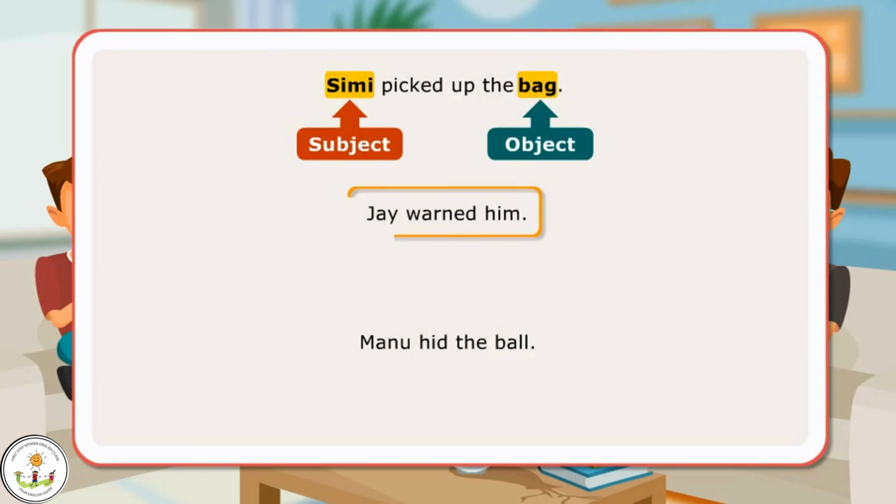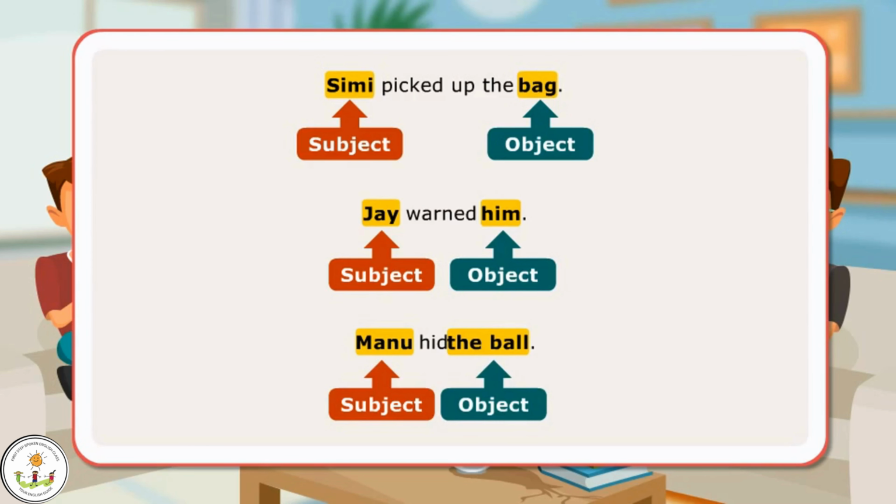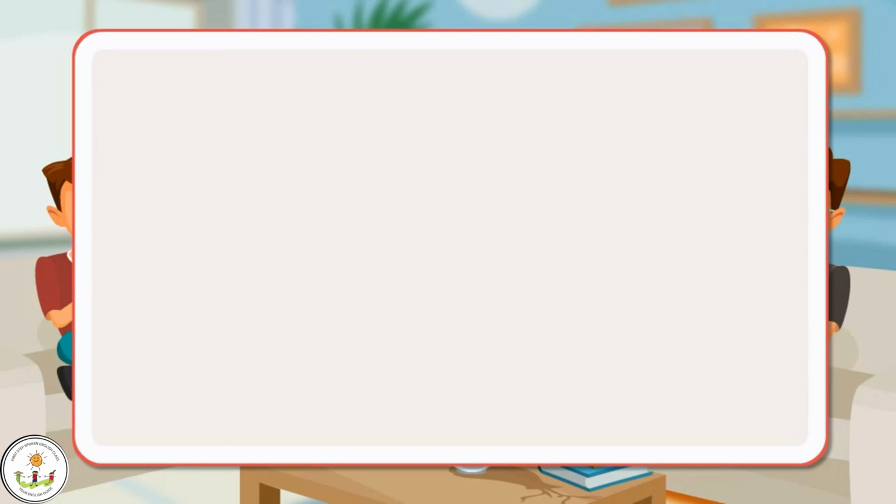In the next sentence, Jay is the subject as he is the doer of the action and the object is him, being the receiver of the action. In the third sentence, Manu is the subject since he performed the action and the ball is the object since it received the action.